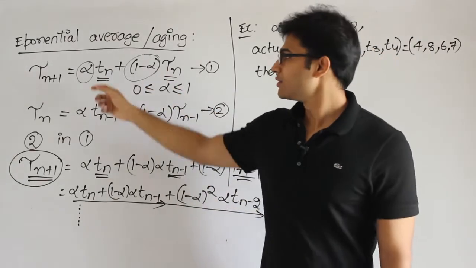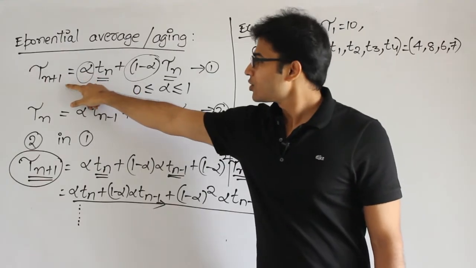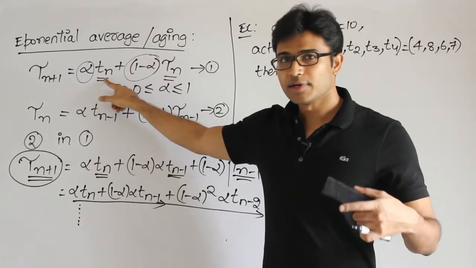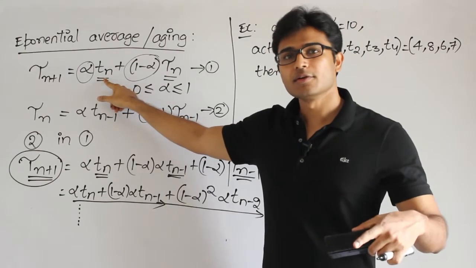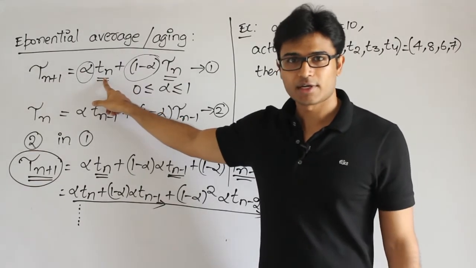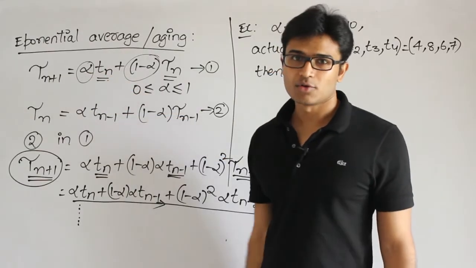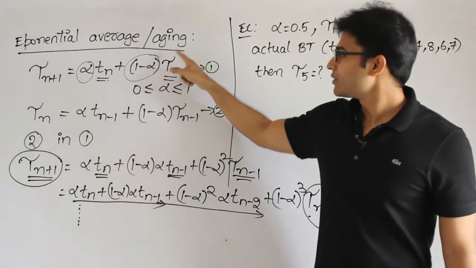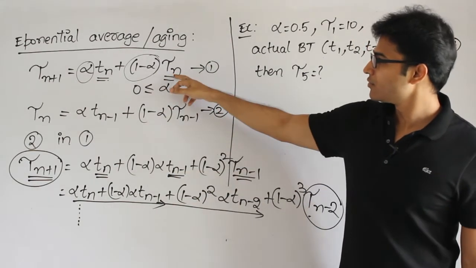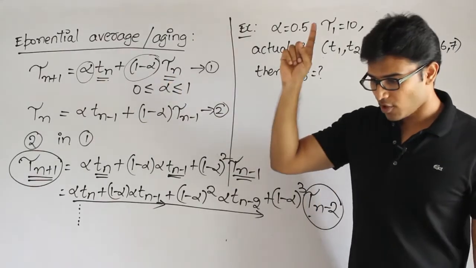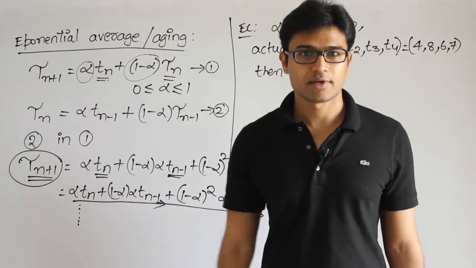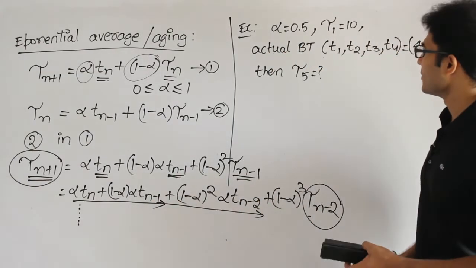Are you understanding it? If I put alpha equal to 1, then tau n will become Tn, because this factor will become 0, which means the next process burst time you are predicting will be equal to the earlier process burst time, only one process. You are very dynamic. And if you put alpha as 0, then you are thinking that your initial guess is right. If you trace it back, it will be tau 1, which means whatever you guessed for the first process is applied for all the processes, which means static. Now let's see the problem, you'll understand it better.